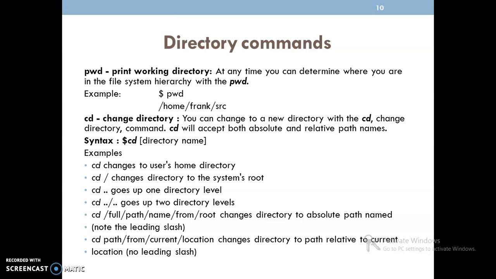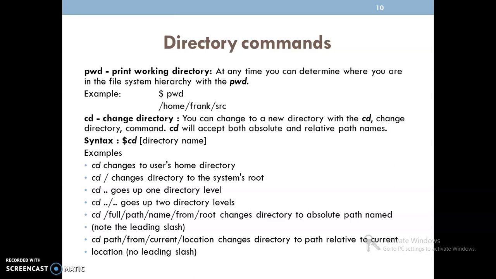At any time we can determine where we are in the file system hierarchy by using the pwd command, which means that, as I already told, when we log into the system, we are located under a particular directory. That directory we can call the print working directory or present working directory. To retrieve that one, we use the directory command pwd.